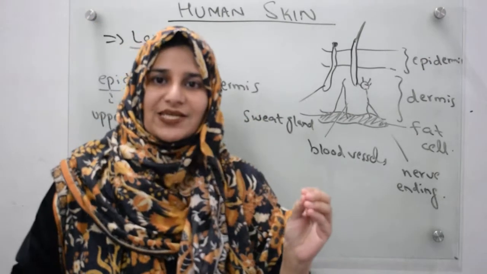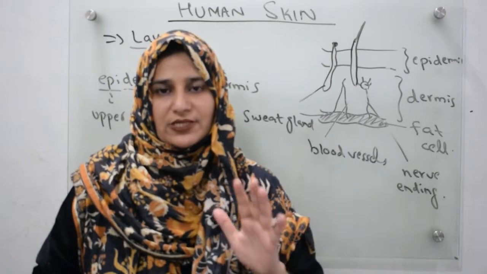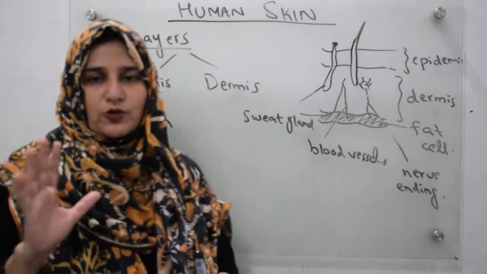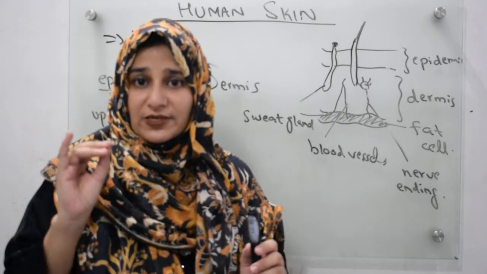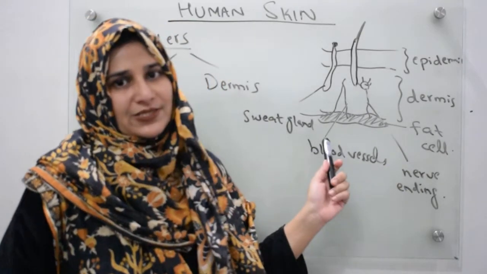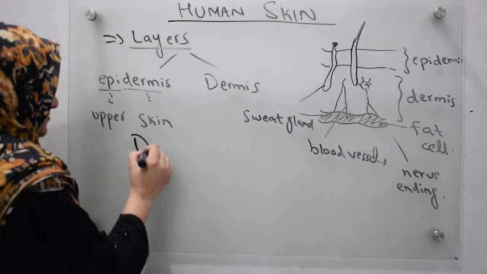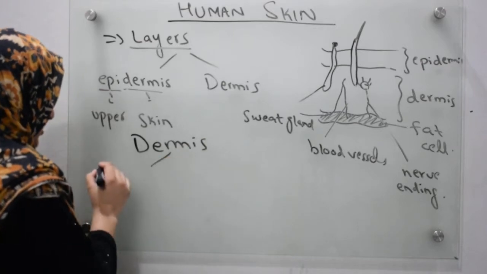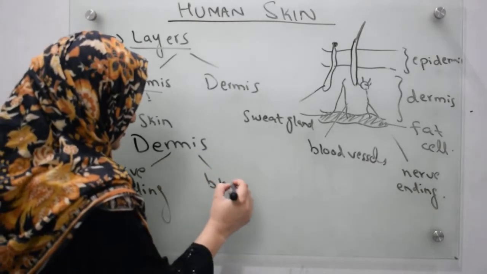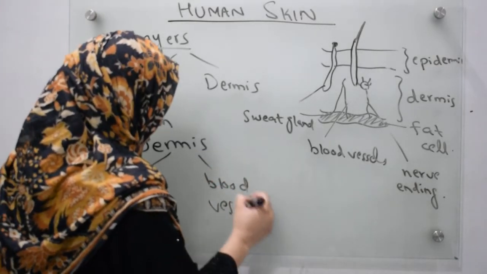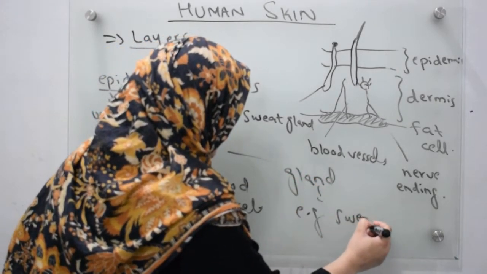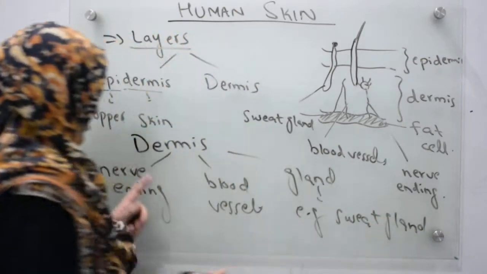Our skin basically consists of two layers. The first one is epidermis and the other one is dermis. The epidermis contains no blood vessels and no nerve endings. The dermis contains all the nerve endings plus blood vessels plus glands. So we are going to discuss the dermis, because it contains nerve endings, blood vessels and some glands, for example sweat glands. I am going to explain all of these.